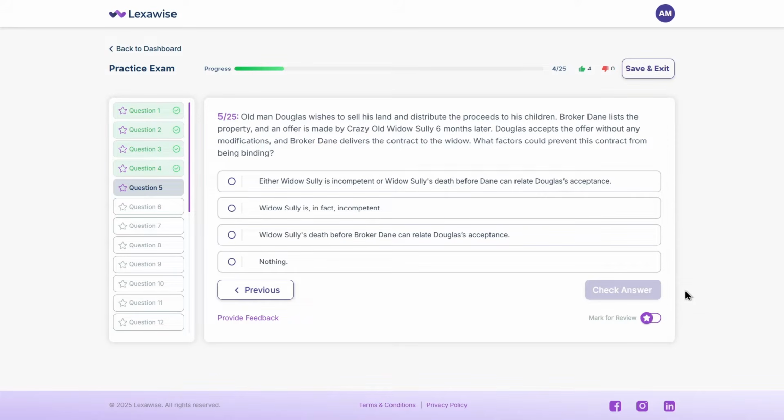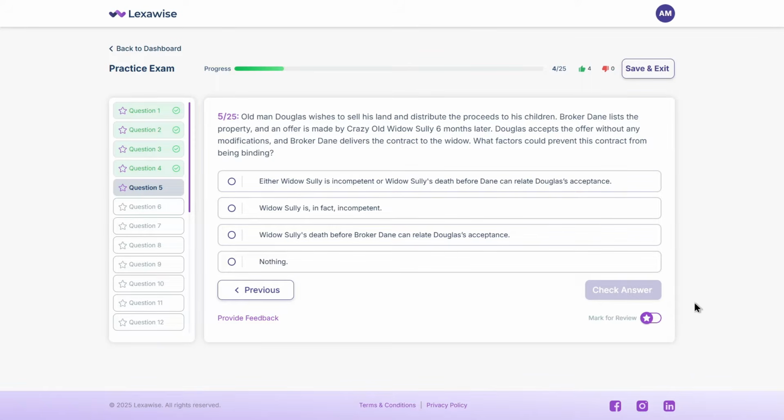Let's read carefully. Old man Douglas wishes to sell his land and distribute the proceeds to his children. Broker Dane lists the property, and an offer is made by crazy old widow Sully 6 months later. Douglas accepts the offer without any modifications, and broker Dane delivers the contract to the widow. What factors could prevent this contract from being binding? A. Either widow Sully is incompetent, or widow Sully's death before Dane can relate Douglas's acceptance. B. Widow Sully is in fact incompetent. C. Widow Sully's death before broker Dane can relate Douglas's acceptance. D. Nothing. What do you think?